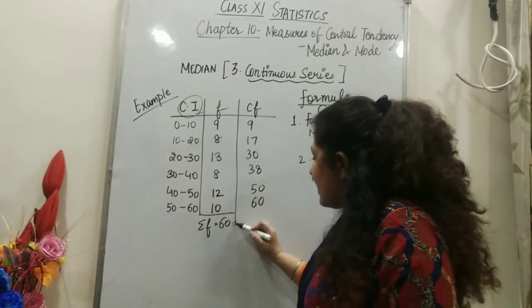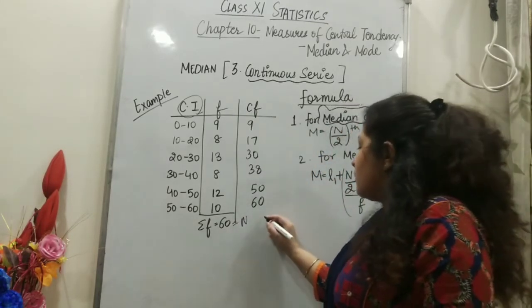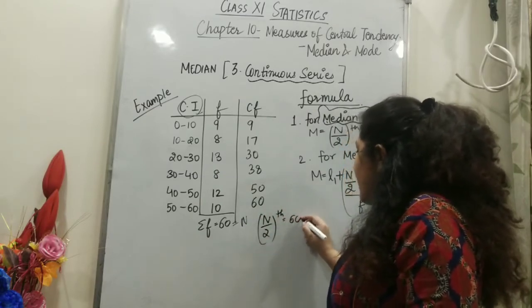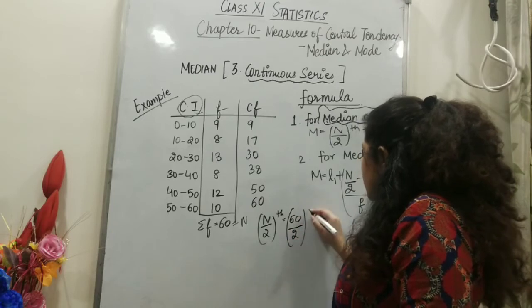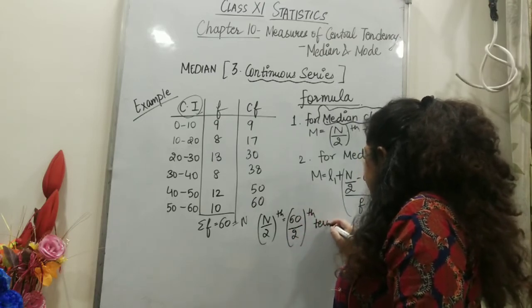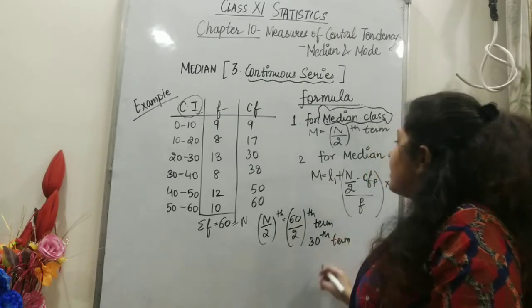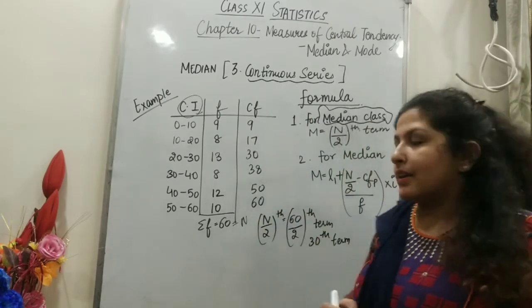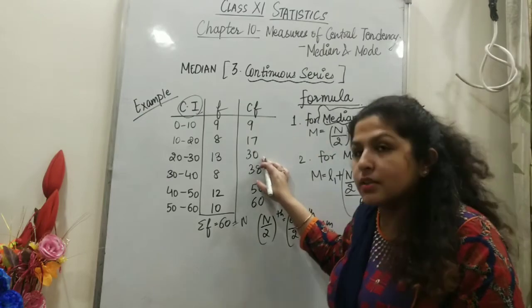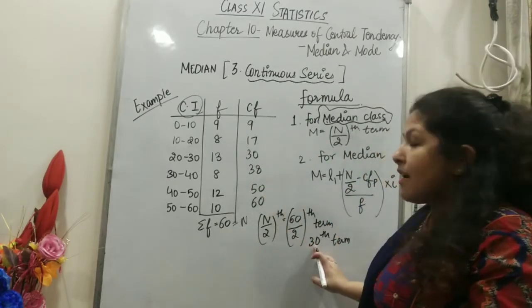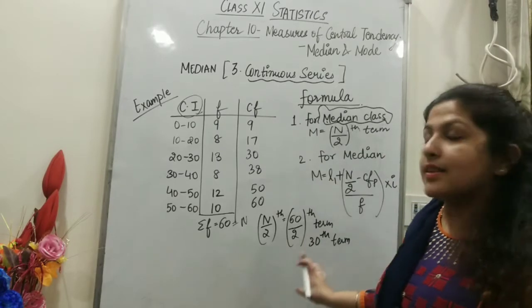N by 2, what is n? Frequency total. So the n by 2th term will be 60 by 2, that is the 30th term. Either search for the value 30 or greater than that. If there were no 30 here and it was 32, we would have chosen that. So always remember, a number equal to or greater than this number.